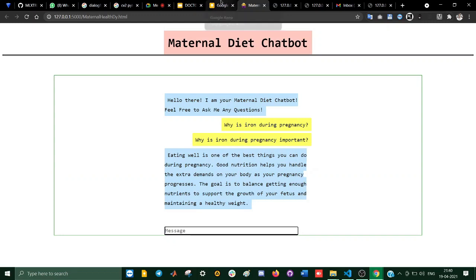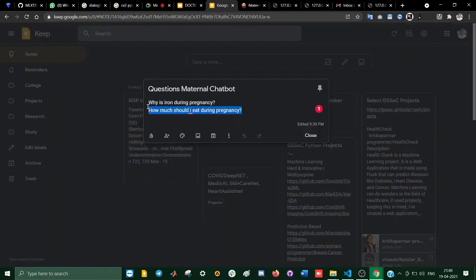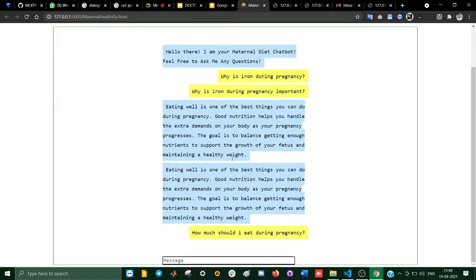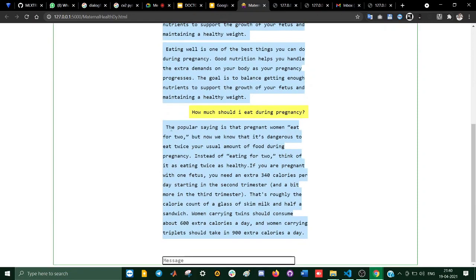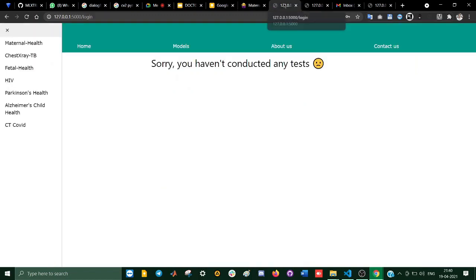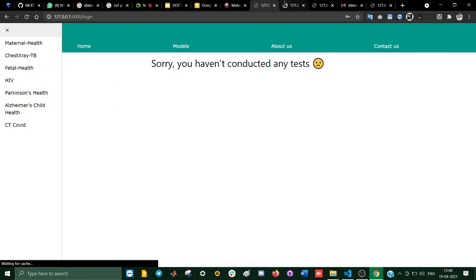Yeah, so it responds well. How much should I eat during pregnancy? So it gave both results. It's a bit slow. How much should I eat during pregnancy is the next question. It says the popular saying is that pregnant women eat for two, so it's basically saying to eat more. So it's a very smart and intelligent maternal diet chatbot. Now let's go on to the next model, which is the fetal health model.